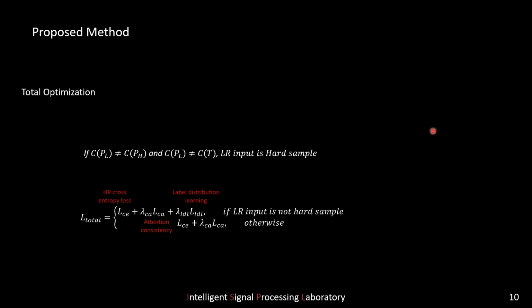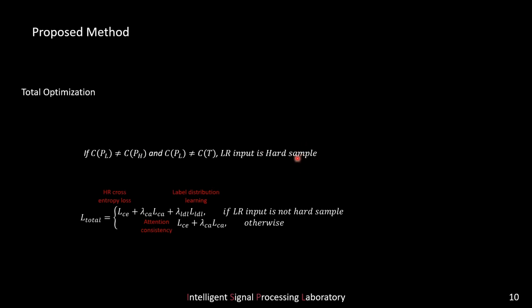We determine whether the input image is classified as a hard sample by assessing its classification difficulty. If the classification result of the low-resolution image is not the same as both the classification result from the original sample and the label, we consider the low-resolution image as a hard sample.